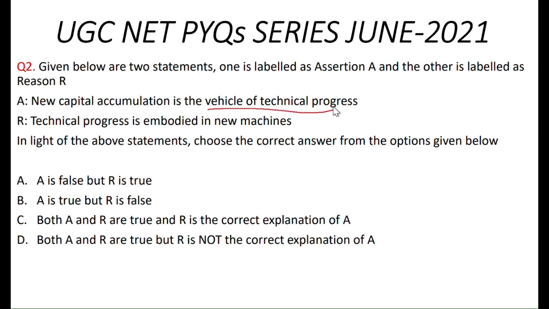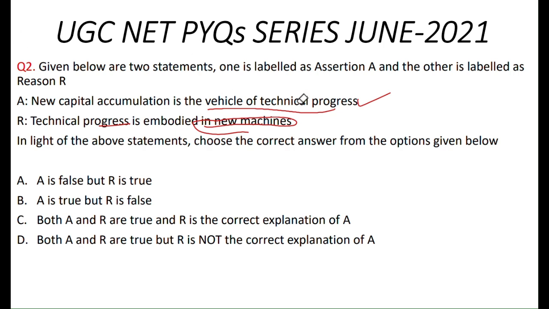What is capital accumulation? Capital accumulation means an increase in assets from investment or profits. That is, our assets are increasing. So new capital accumulation is the vehicle of the technical progress. Yes, definitely. Why? Because technical progress is embodied in new machines.